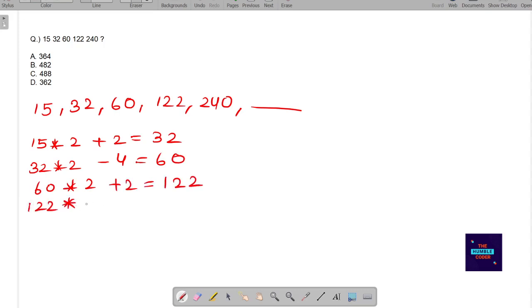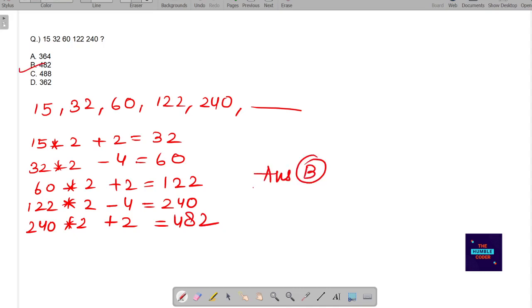Again moving like this: 122 into 2 minus 4. Alternately, we have to do plus 2, minus 4, plus 2, minus 4. So in this way we will get 240. And again when we do 240 into 2, now in this step we have to do plus 2. So 240 into 2 is 480, 480 plus 2 is 482. So the correct answer from the given options is option B, that is 482.